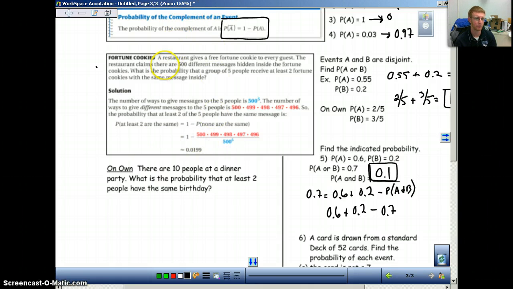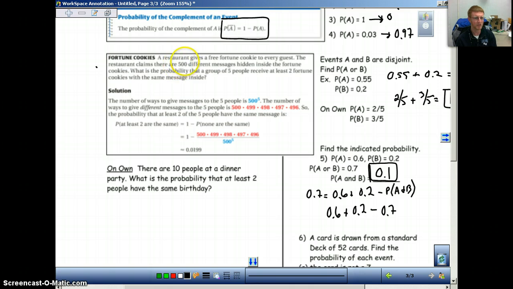So it says a restaurant gives a free fortune cookie to every guest. The restaurant claims there are 500 different messages hidden inside the fortune cookies. What is the probability that a group of 5 people receive at least 2 fortune cookies with the same message inside? So basically what this problem is saying is they have 500 different messages, but that doesn't mean that the messages won't repeat in some of the cookies. So we've got a couple of different things that we need to do here.